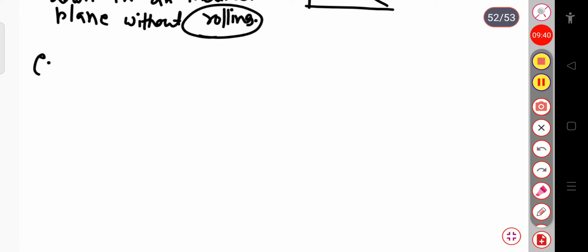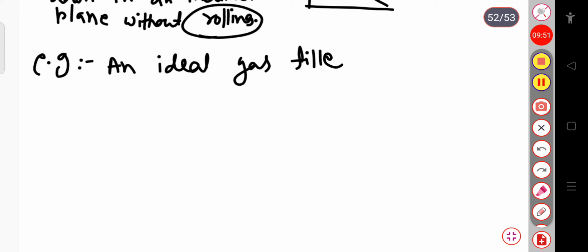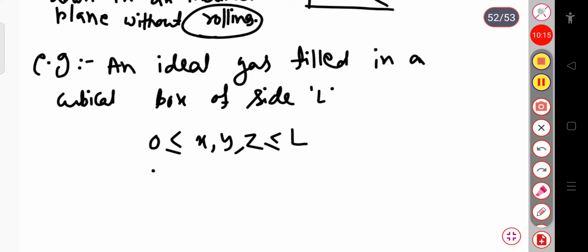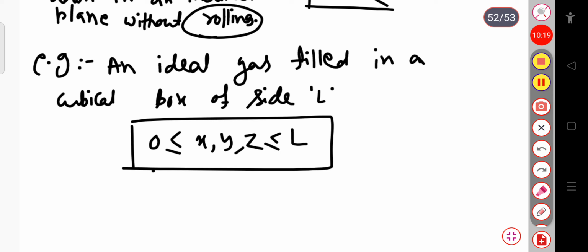Another example of a non-holonomic constraint is an ideal gas filled in a cubical box of side L. Here we can say that x, y, z vary between 0 and L. So this is the constraint on the gas molecule, that it will lie within this limit.